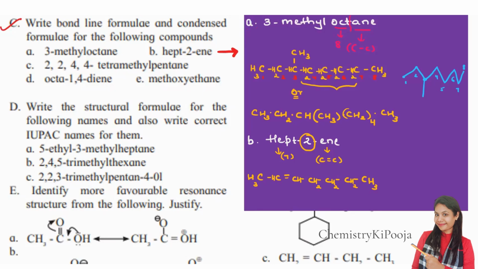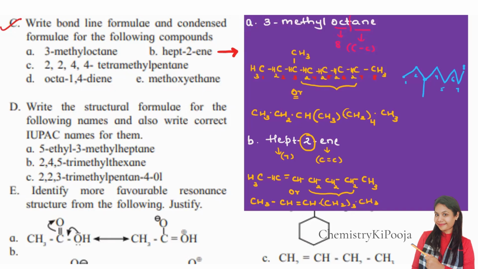Okay, there is one more condensed form, that is condensed form B. I can write down whatever is common in brackets: CH=CH, and after this, I can see this is repeated 3 times, so (CH2)3 and then CH3. Clear? And then finally, I'm going to write down the bond line structure.